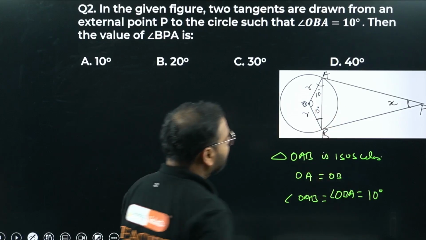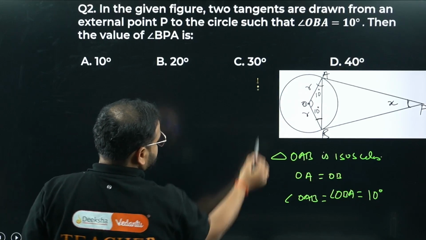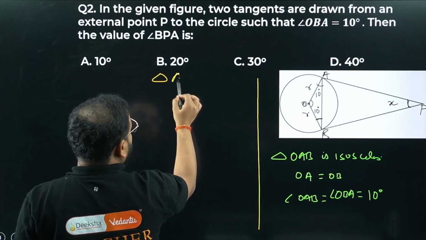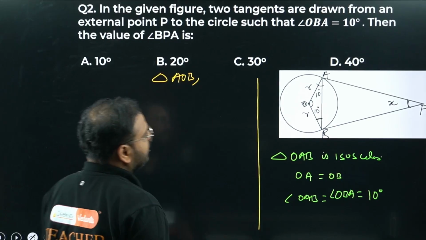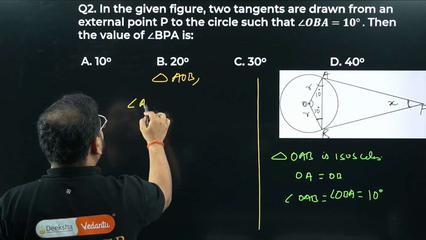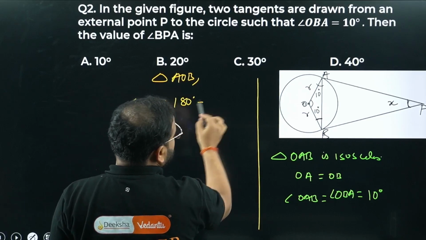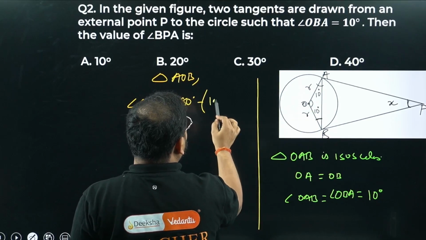Now if you check triangle AOB, please have a look. What is angle AOB? Angle AOB would be simply 180 degrees minus these two angles, 10 plus 10.